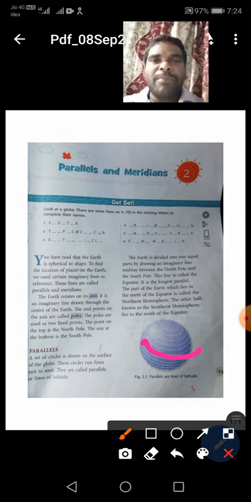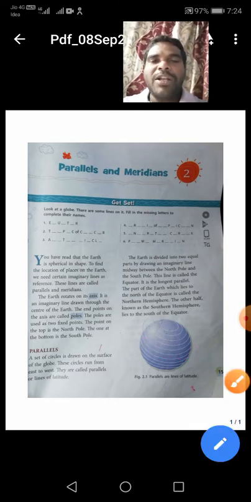Above the equator means the north direction, the northern hemisphere. Below the equator, the southern hemisphere. Understand, children? Sphere means circle. Hemisphere means half circle. You know that. The equator divides the earth into two parts. And the important features of parallels we discussed already in the class. Let us see.